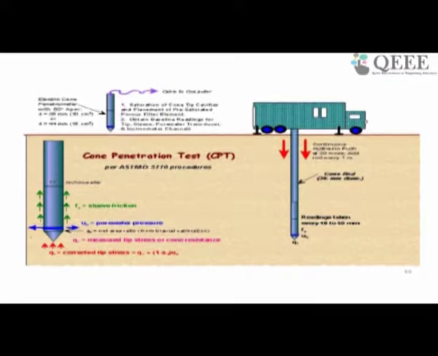So these two parameters, the tip resistance and the sleeve friction, are the governing parameters which will give you the details of the strata.